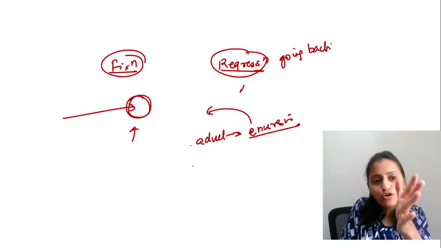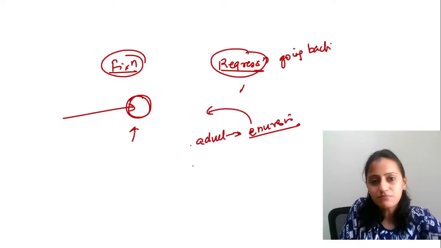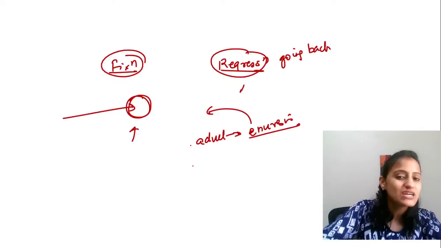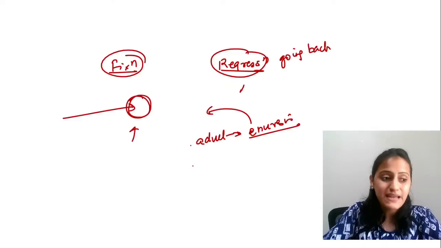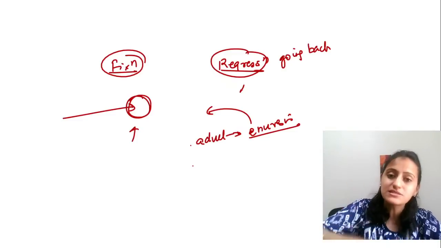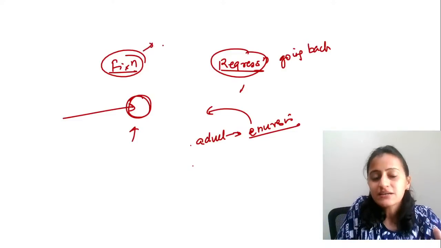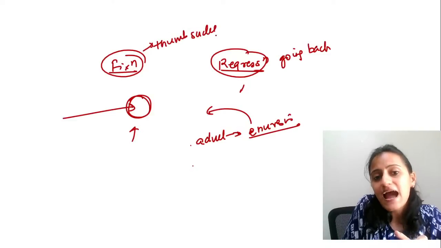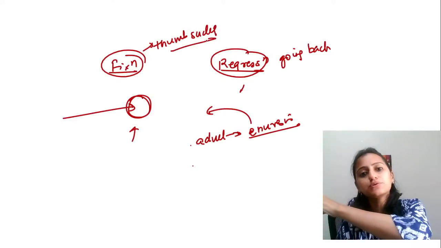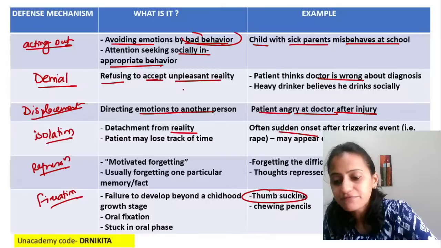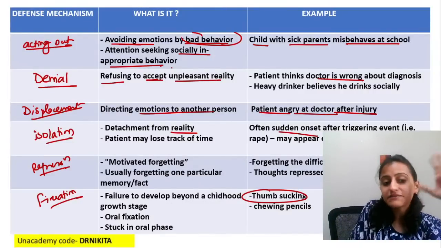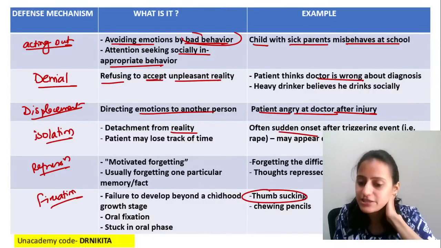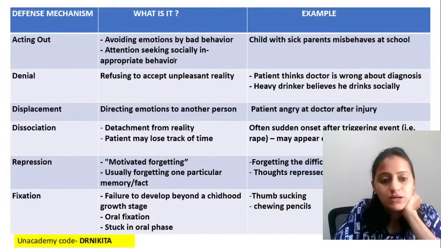We have grown over that time, like a child sleeps with the mother, but when the child grows, the child can sleep independently. But now the child cannot sleep, wants to sleep with the mother only. That is regression. Fixation means a child has a habit of thumb sucking and it goes on into adulthood, never left that. So that's the difference between fixation and regression.